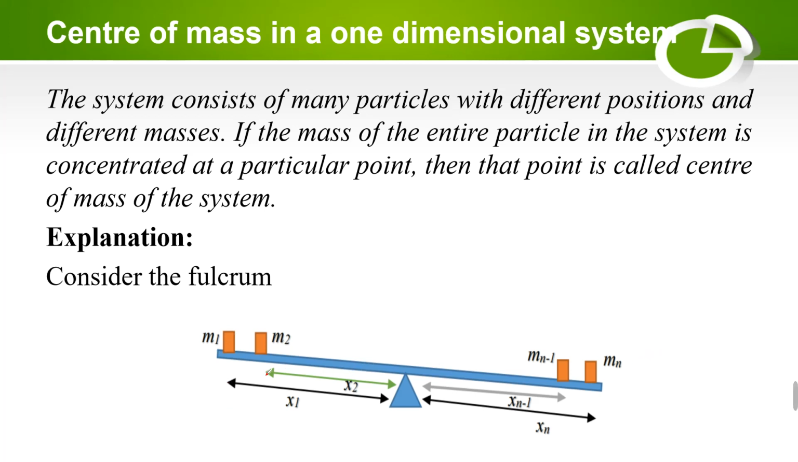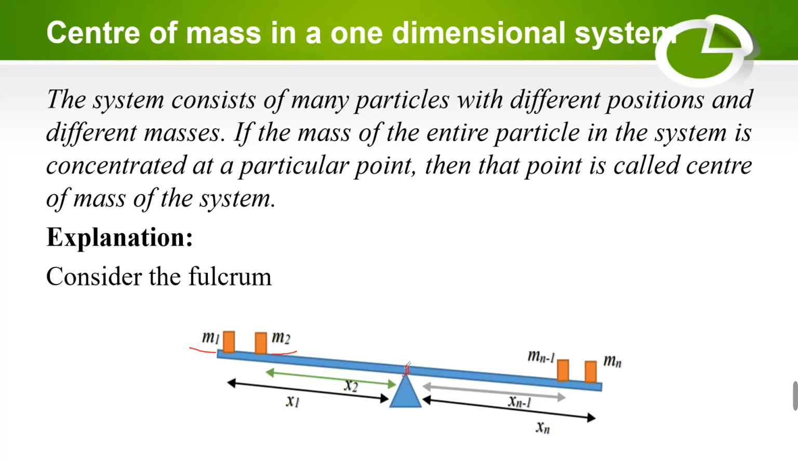That is, n number of particles are present on a seesaw. If the mass of the first particle from the left end is taken as m1, the second particle has a mass m2. On the right-hand side, at the same end, we have the particle with mass mn minus 1 and another particle with the mass mn. So this center, the supporting point, is otherwise called the center of mass.